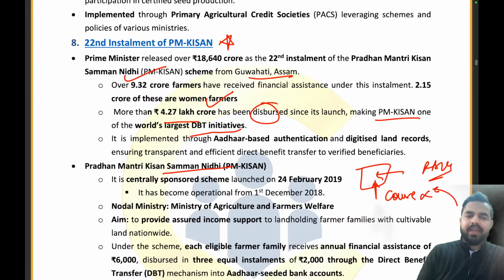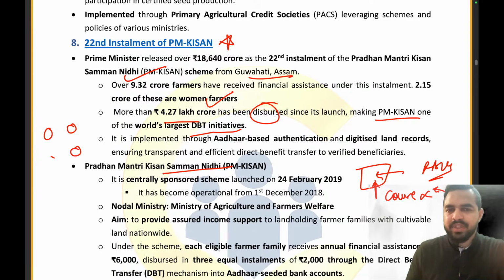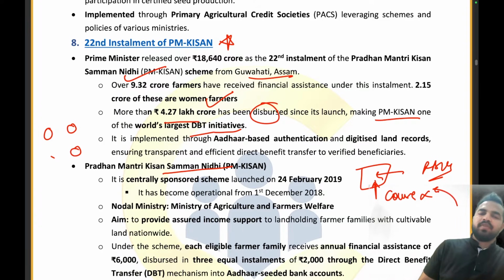in the farming cycles, there are particular timelines when they need good quality seeds, they need some money for the fertilizer, they need some money for the pesticide, they need some money for the water, and so many other things. So basically government of India has come up with this initiative of the PM-KISAN, under which we will be providing that additional amount of support or financial assistance to these farmers. So that is the PM-KISAN Samman Nidhi.